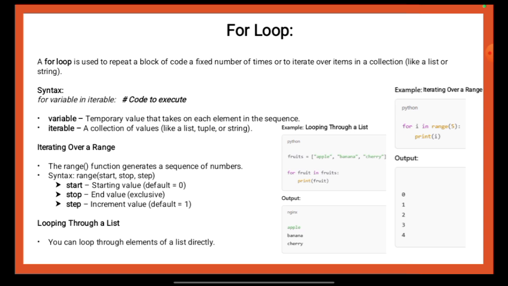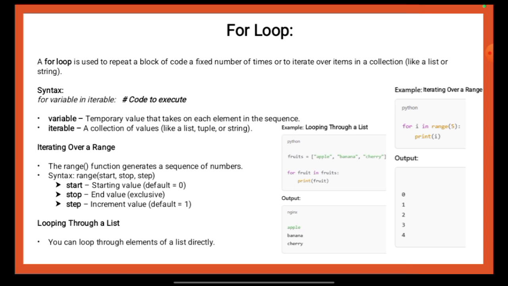This makes for loops highly effective for processing data collections and automating repetitive tasks. The first provided example demonstrates how to use a for loop to iterate over elements in a list. In the code, a list named fruits is defined with 3 elements: apple, banana and cherry.